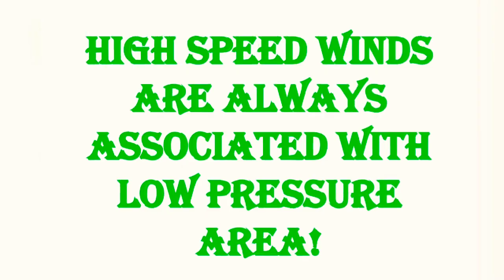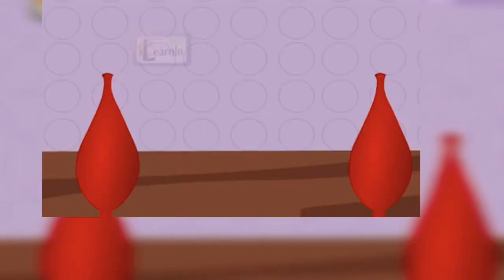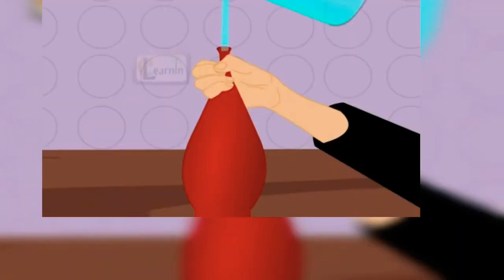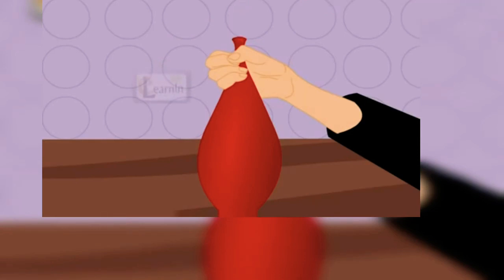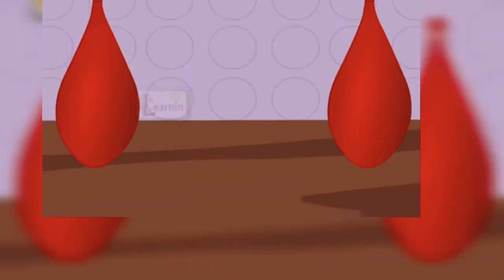Now coming to the next topic: high speed winds are always associated with low pressure areas. Here we take two similar balloons, fill them with a small amount of water, blow them up and then tie them with a distance of 10 cm between them.